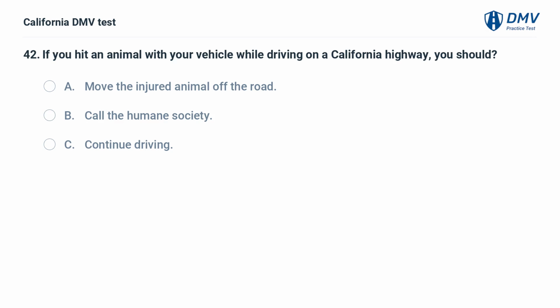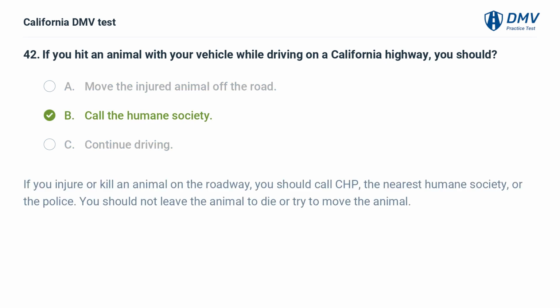If you hit an animal with your vehicle while driving on a California highway, you should A. Move the injured animal off the road. B. Call the Humane Society. C. Continue driving. B. Call the Humane Society. If you injure or kill an animal on the roadway, you should call CHP, the nearest Humane Society, or the police. You should not leave the animal to die or try to move the animal.